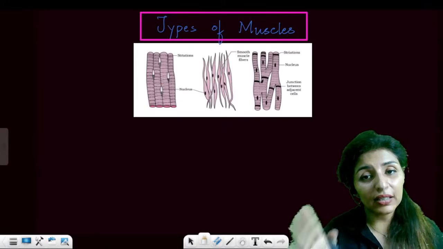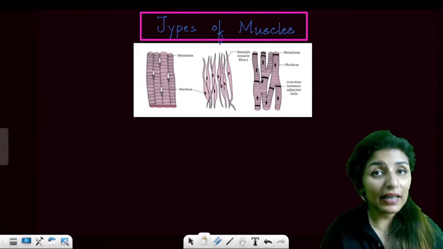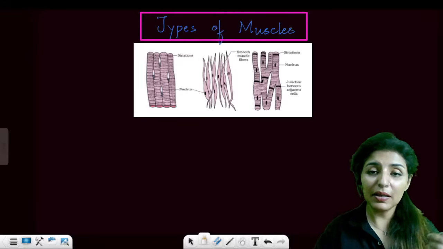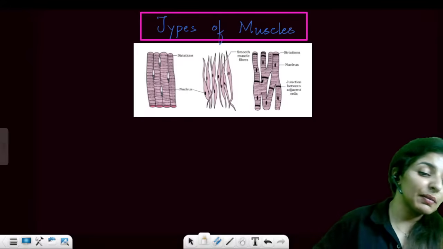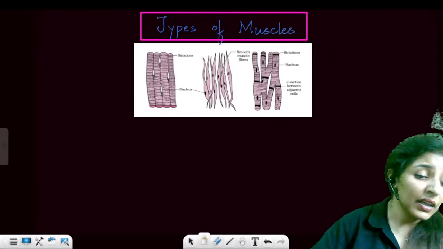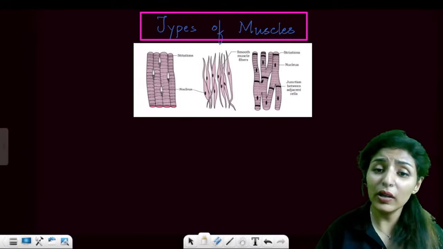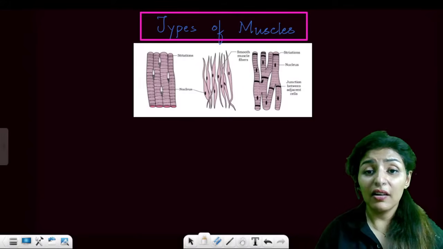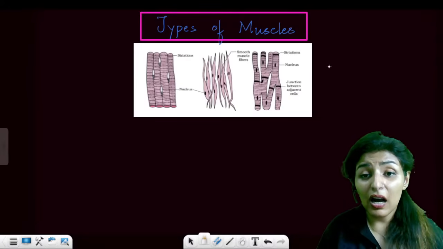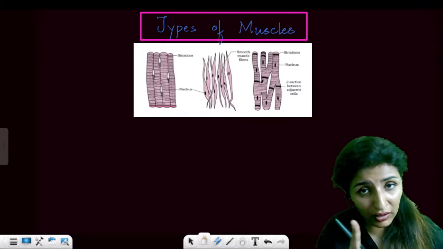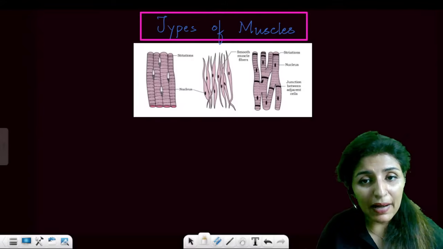All right. The third diagram represents the cardiac muscles. So what does cardiac muscle mean? Where will the cardiac muscles be present? In the heart only. Only one place where cardiac muscles are present, the heart. Are these points clear? Then there is one nucleus.